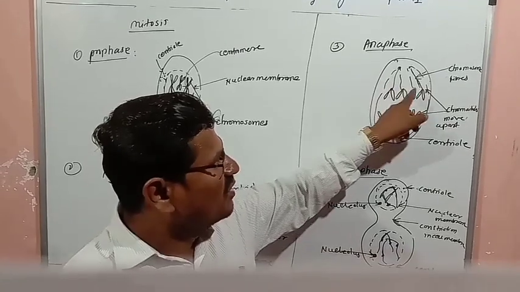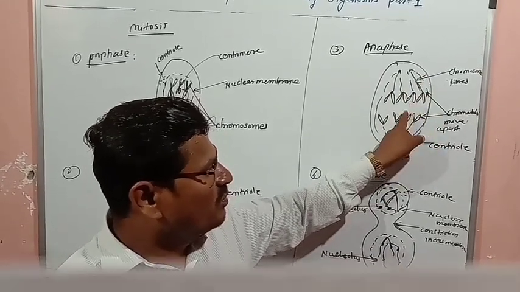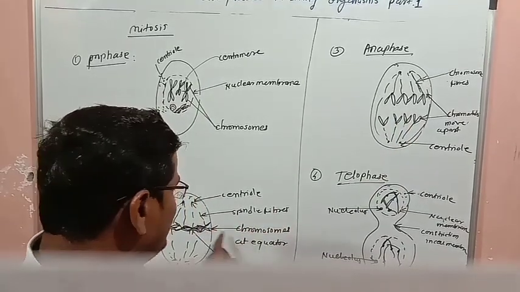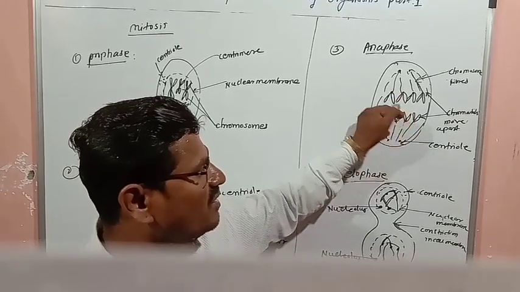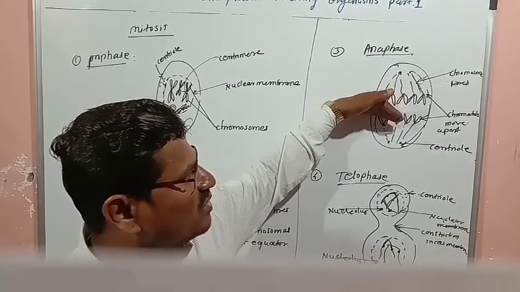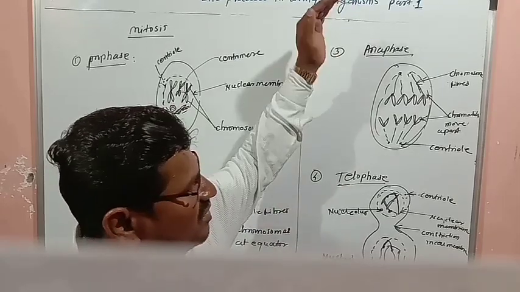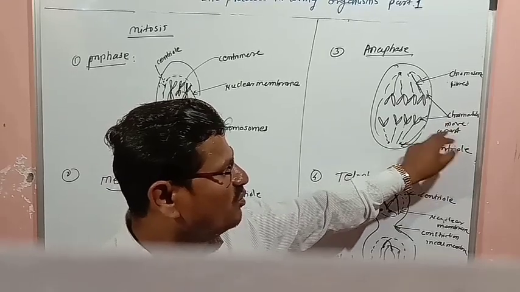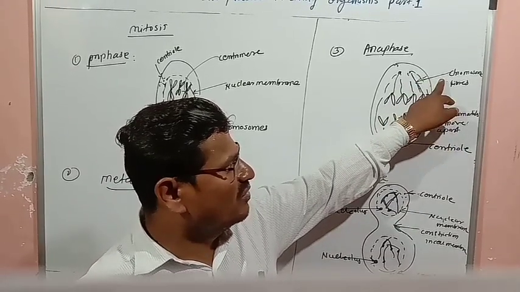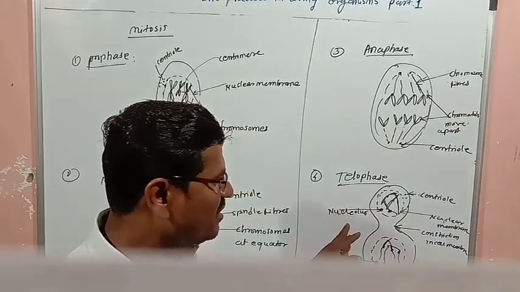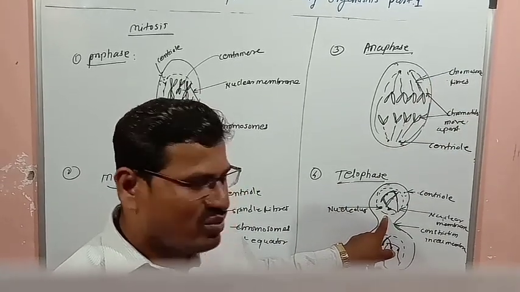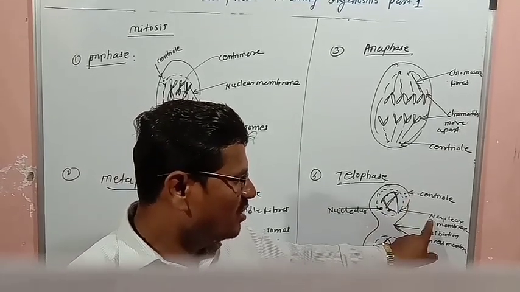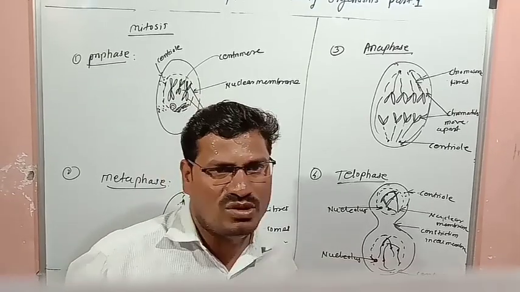In anaphase, splitting of the centromere takes place from the middle, and these sister chromatids are pulled towards opposite poles. These are pulled in the upward direction, and these are pulled in the downward direction. The centriole is there, with chromatids moving towards opposite poles, and spindle fibers. In telophase, two daughter nuclei are produced. The nucleolus and centriole reappear, the nuclear membrane is formed, and in this way two daughter nuclei are produced.